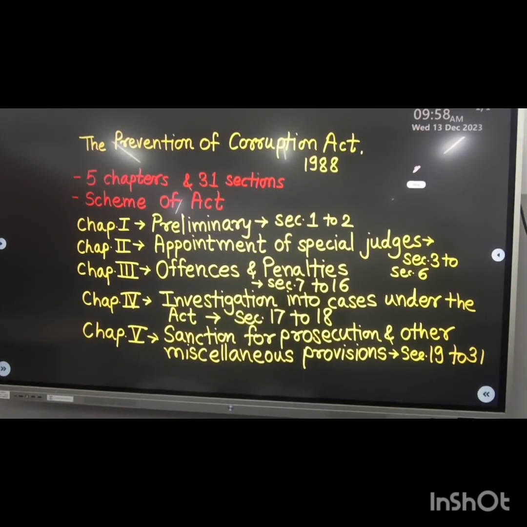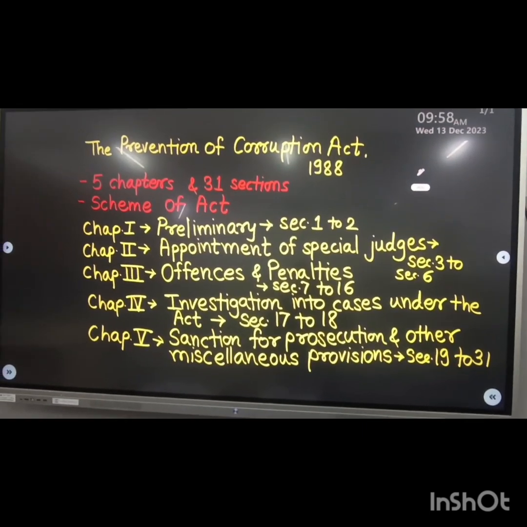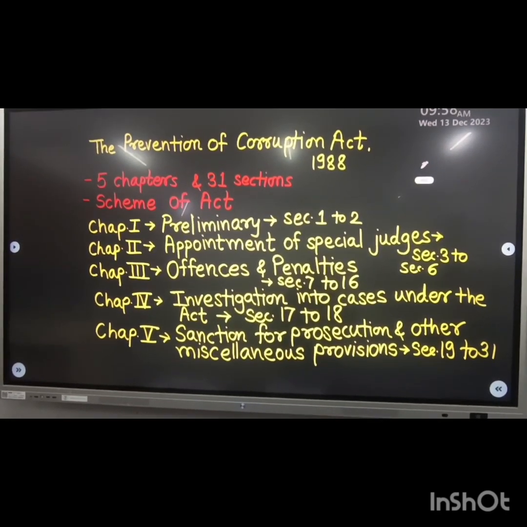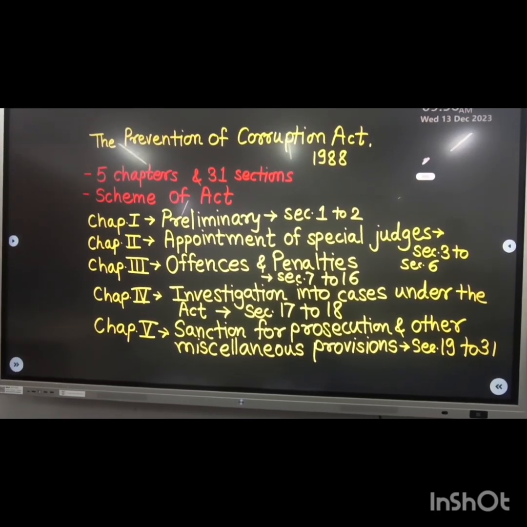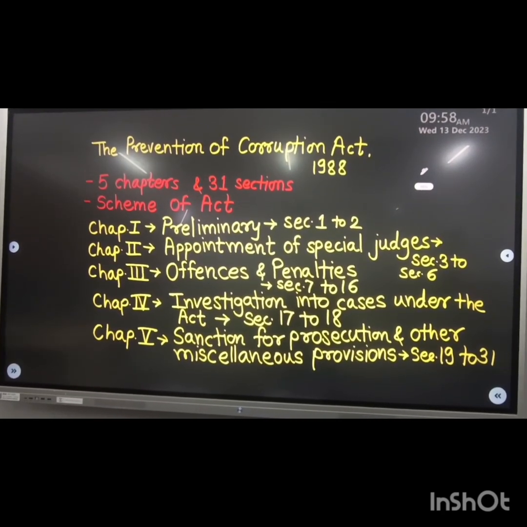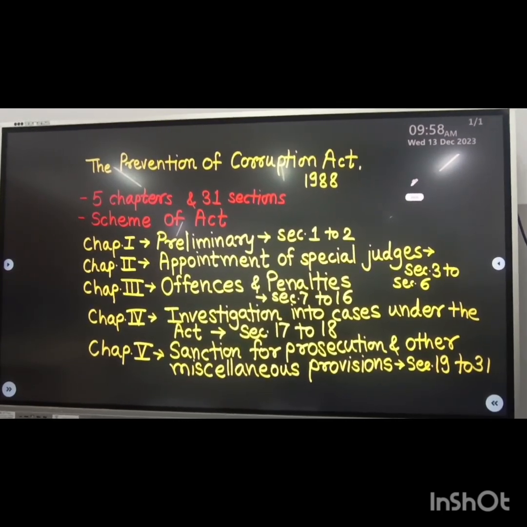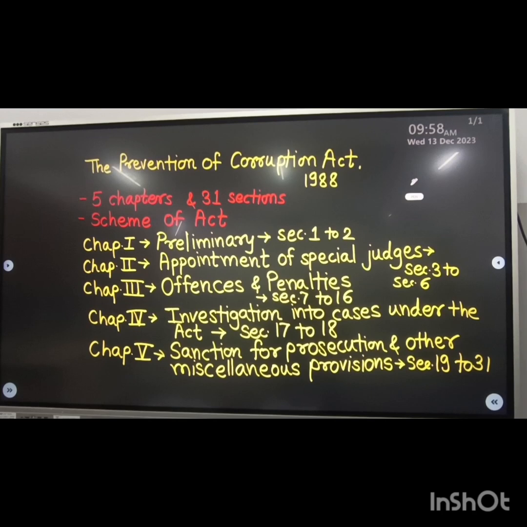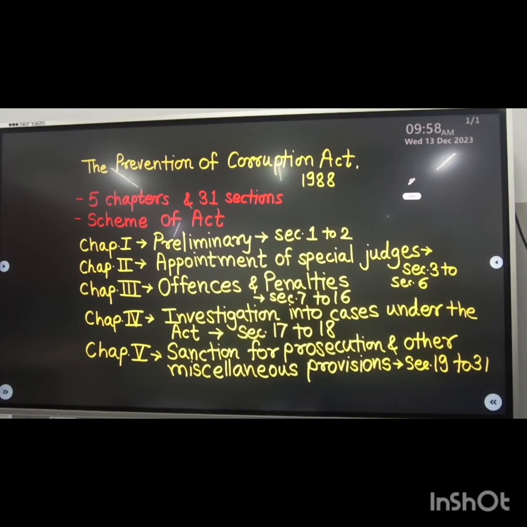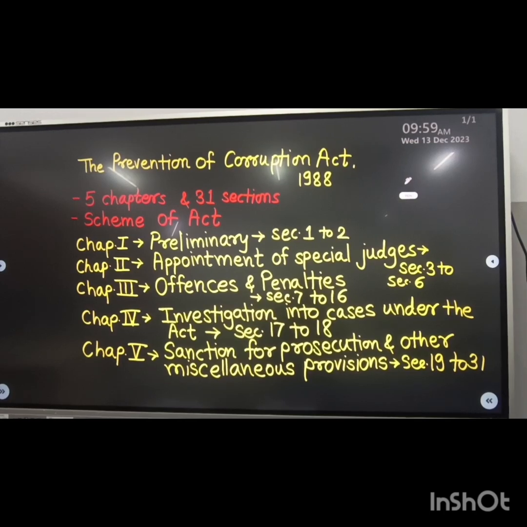Then chapter 4A, inserted in 2018, deals with attachment and forfeiture of property, section 18A. Then chapter 5, the last chapter, deals with sanction for prosecution and other miscellaneous provisions, sections 19 to 31. So this is the scheme of the whole act. Now one by one we are going to deal with each chapter. The first important part is the definitions.